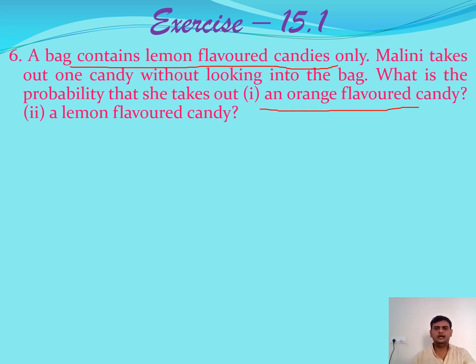There is no orange candy, so there is no question of selecting it. It was clearly given in the question, the bag contains only lemon flavored candies. Then how can we select orange flavored candies? That is not at all possible, which means it is an impossible event. That you need to understand by reading the question.